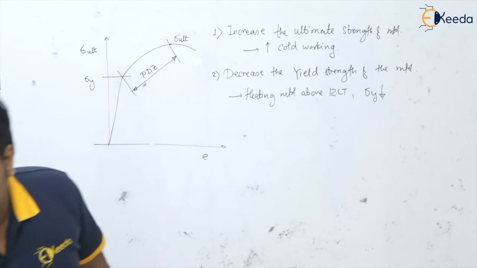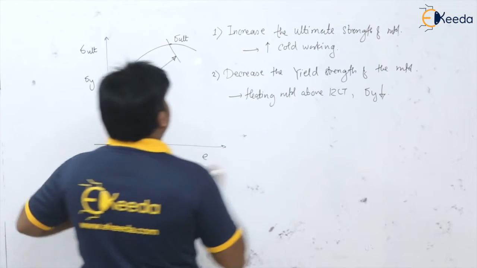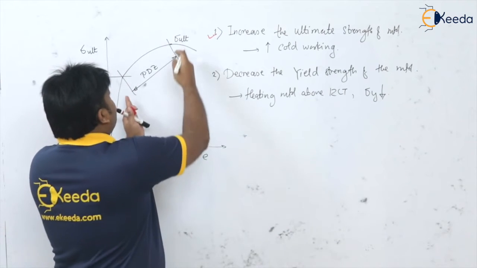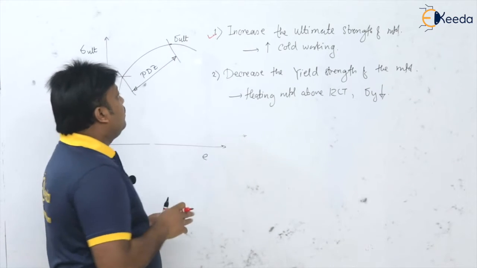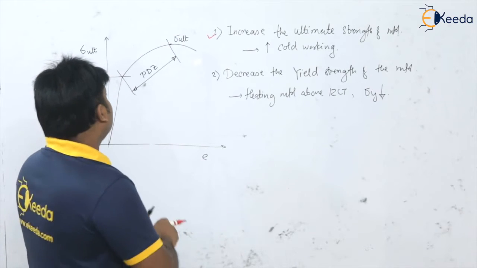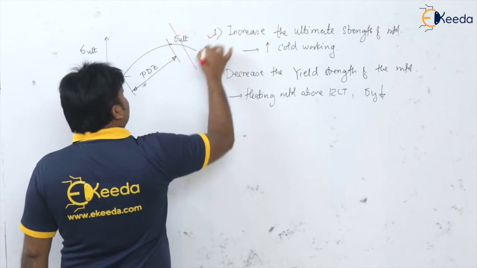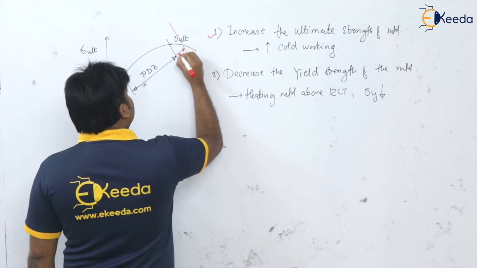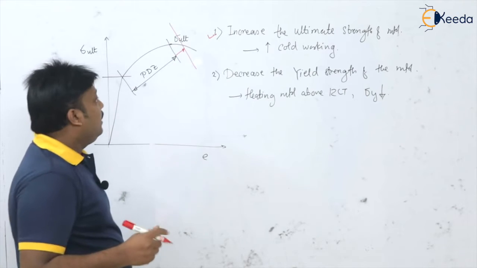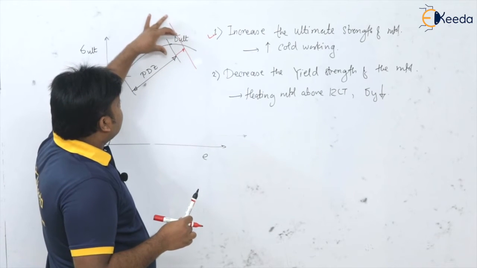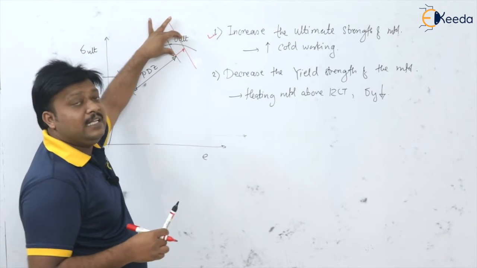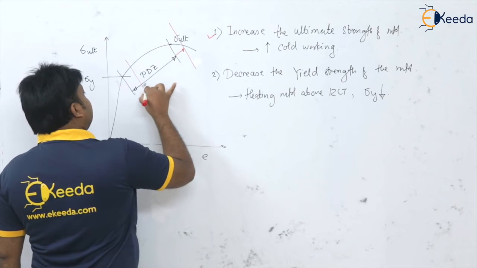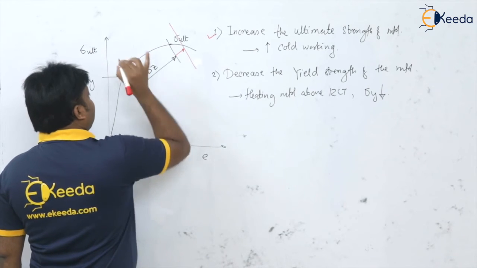Now out of these two, suppose we have this first option, that is to increase the ultimate strength of the material by increasing the cold work. So if I increase this sigma ultimate, of course sigma ut is going to increase, but in the amount the sigma ultimate has increased, in the same amount you can have an increase in the sigma y also.